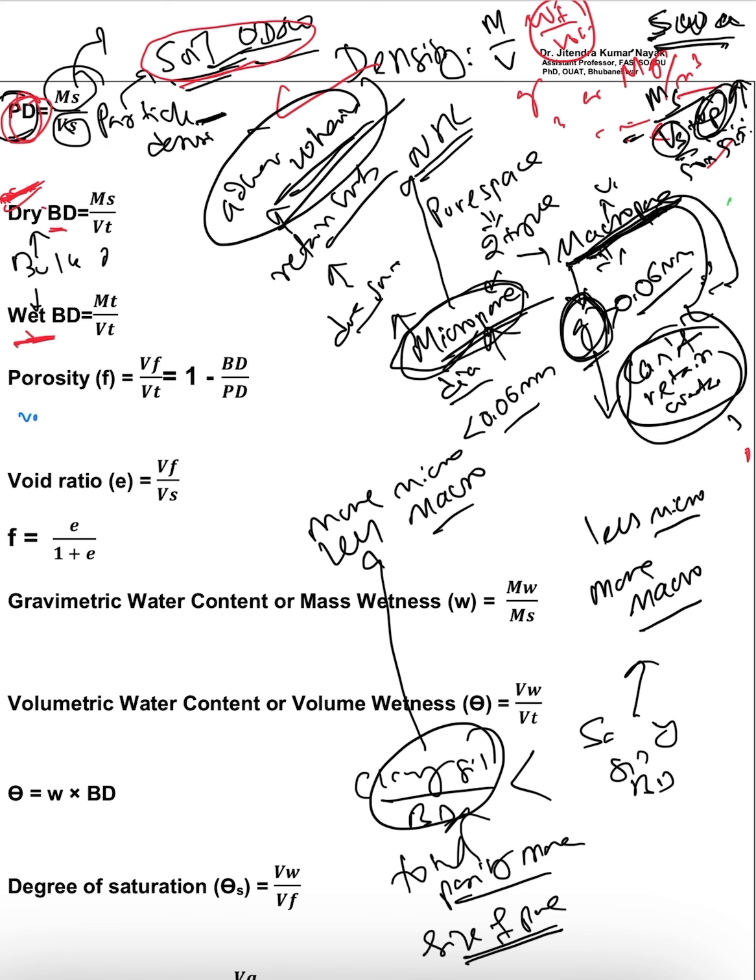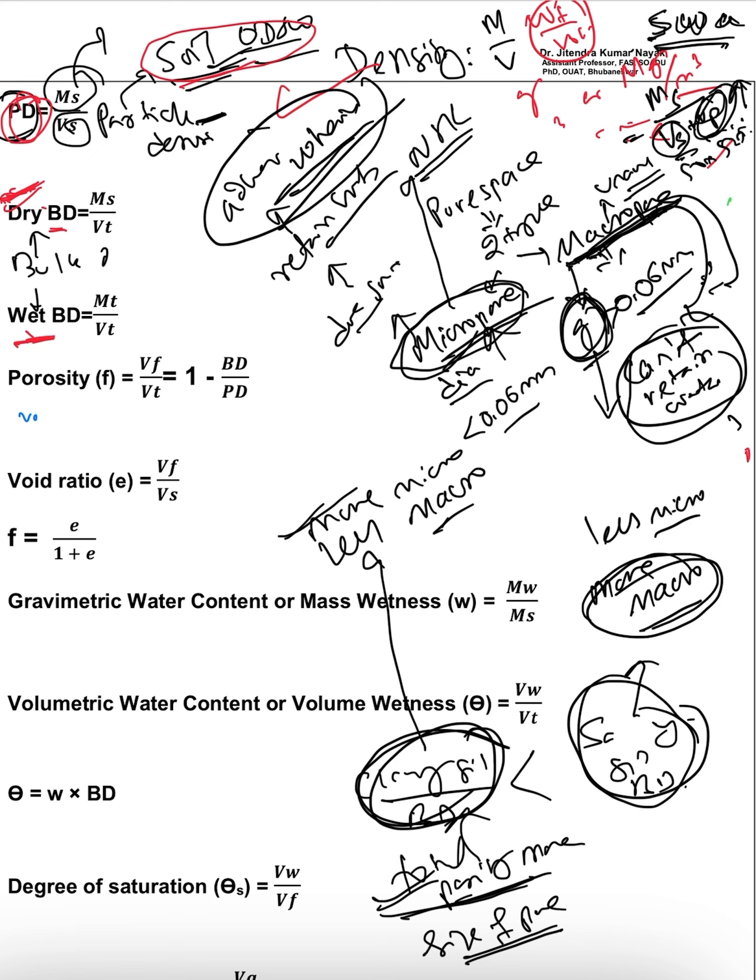It will be the unavailable form of water. We will see this in the coming chapter. Okay. So the total porosity in case of clay soil is more, and it contains more micropores as compared to macropores. Whereas the total porosity is less in case of sandy soil, but more macropores are present and fewer micropores.